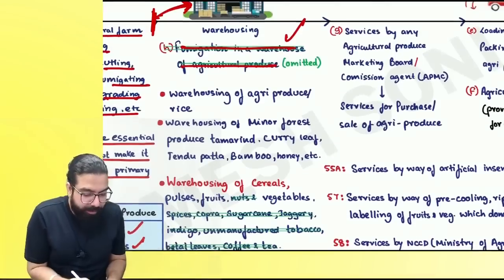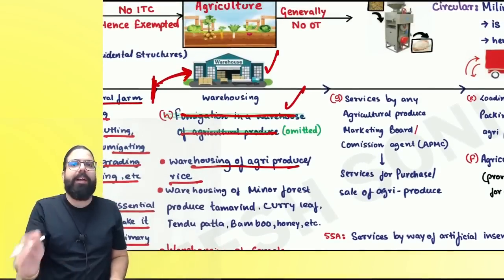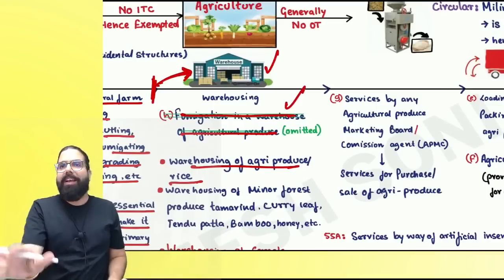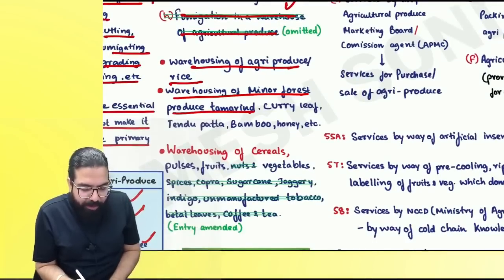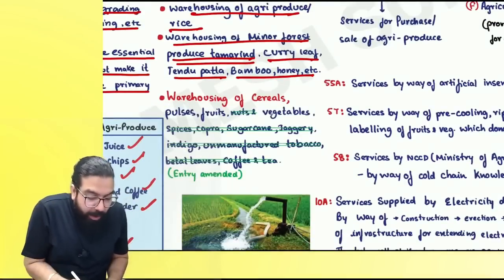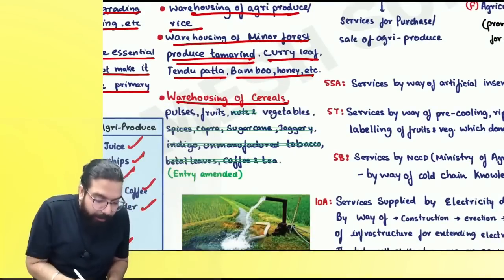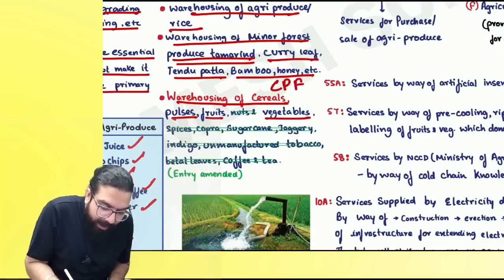The next one over here is warehousing of agricultural produce or rice. If anyone is doing warehousing of agricultural produce and rice, that is still exempted. Now, if anybody is going ahead and doing warehousing of minor forest produce like tamarind, curry leaf, tendu patta, bamboo, honey, etc., that is still exempt. Warehousing of cereal, pulses, and fruits and vegetables, CPFV.